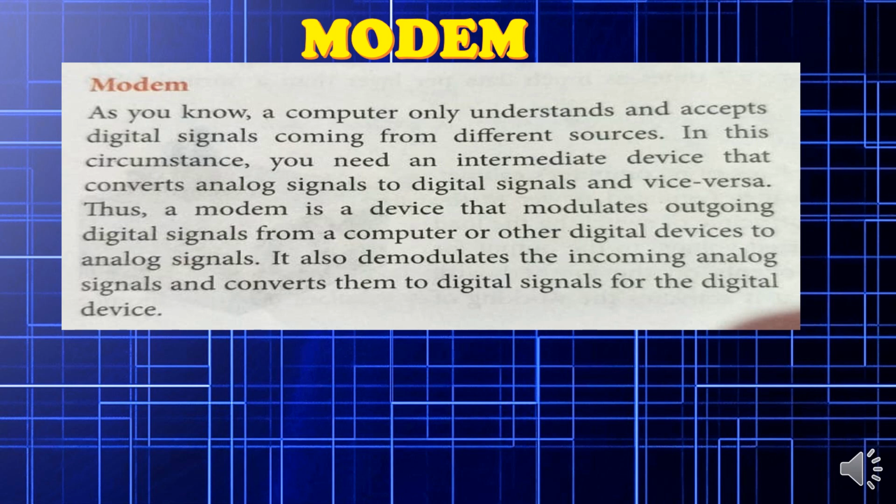Now what is modem? As you know, a computer only understands and accepts digital signals coming from different sources. In this circumstance, you need an intermediate device that converts analog signal to digital signal and vice versa. Thus, a modem is a device that modulates outgoing signals from a computer and other digital devices to analog signals. It also demodulates the incoming analog signals and converts them into digital signals for the digital device.